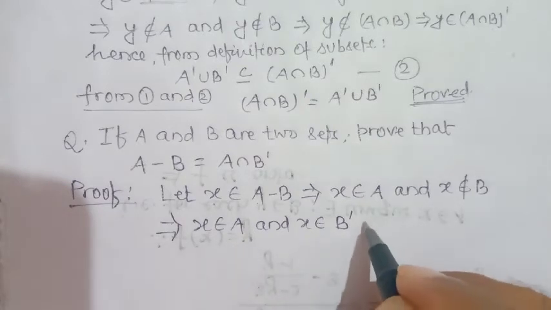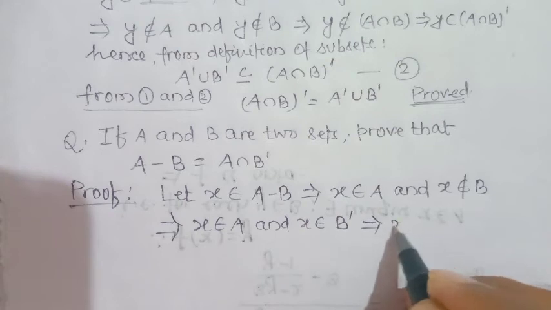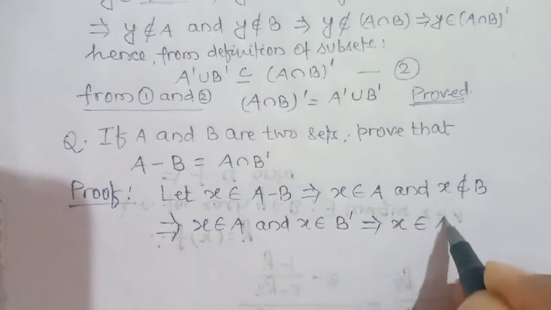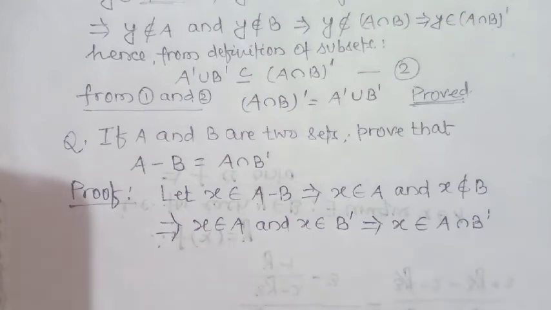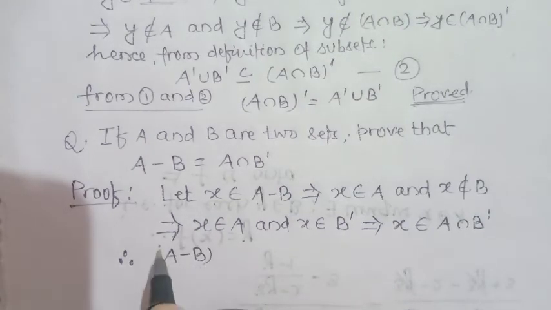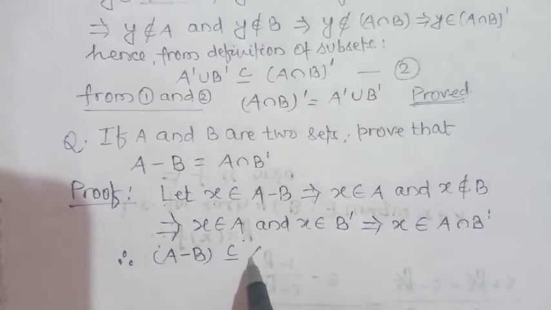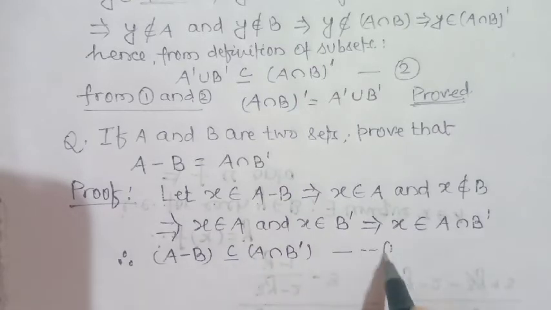That means X belongs to A intersection B complement. Therefore, from the definition of subsets, we should write A minus B is a subset of A intersection B complement. This is your relation number 1.